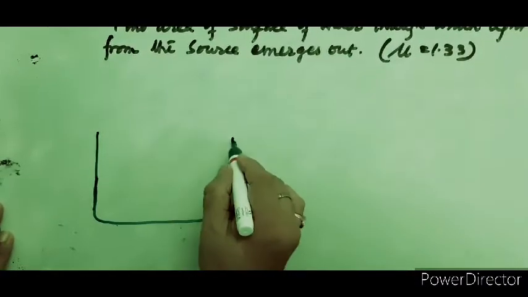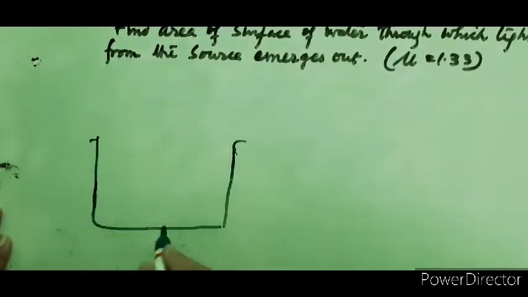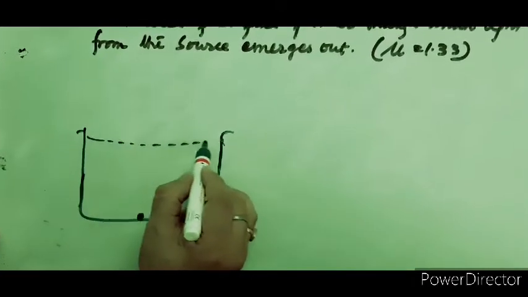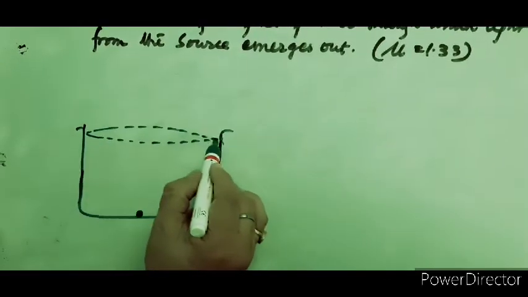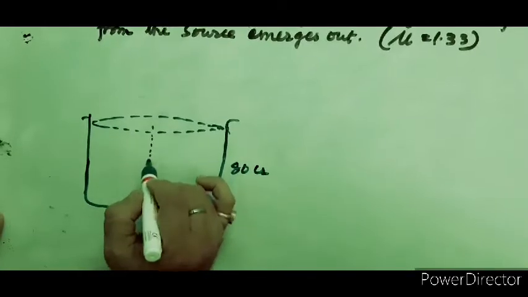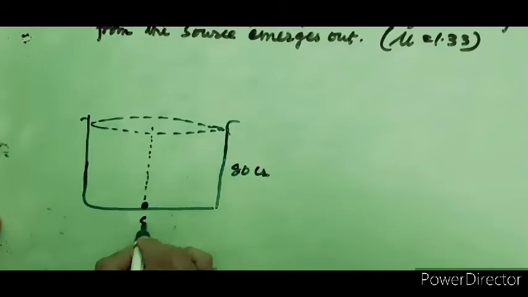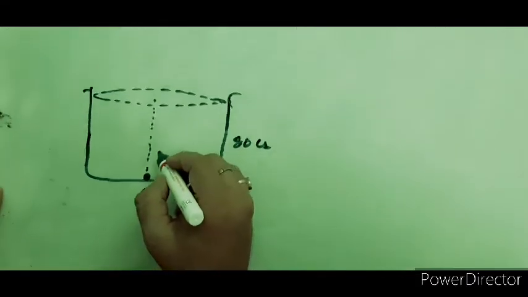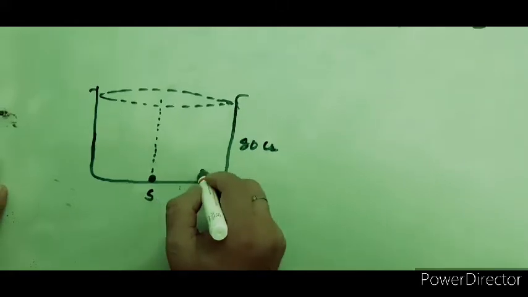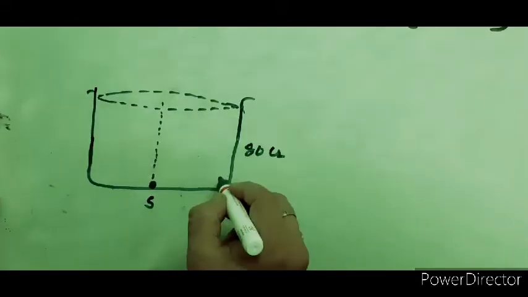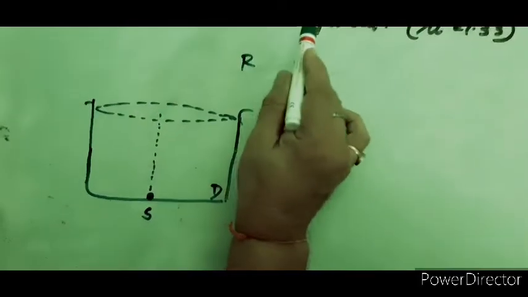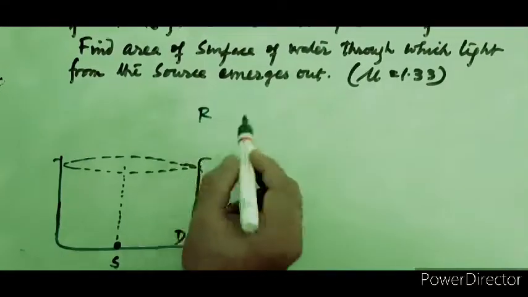This is a tank, and this tank is having one source here, and water is filled up to the 80 centimeter, means this is 80 centimeter. That's the level. Here, light source. Now, when the ray of light is passing from the water, that is obviously a denser medium, to the air, a rarer medium. So we have to find the area of the surface of water through which the light from the source emerges out.